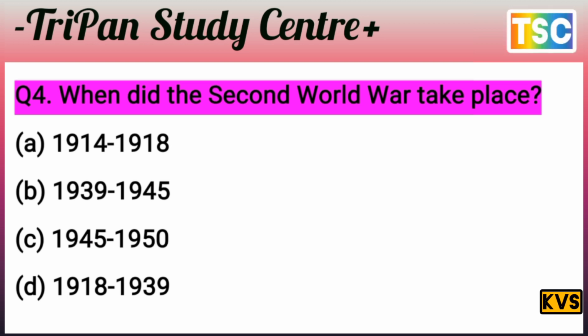1914 to 1918 is the First World War period here. And 1945 to 1950, it's not any war here. And 1918 to 1939, there is not a war here. D is eliminated, C is eliminated, A is eliminated. The Second World War took place 1939 to 1945. That's important for the exam, this question here.